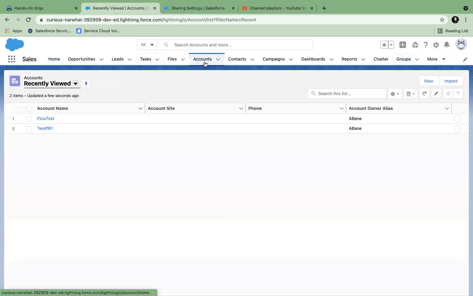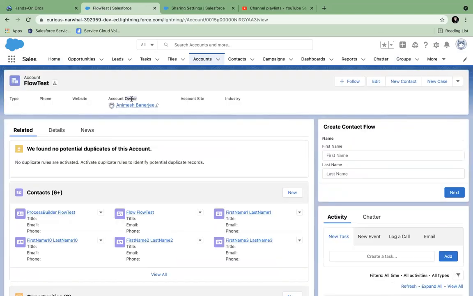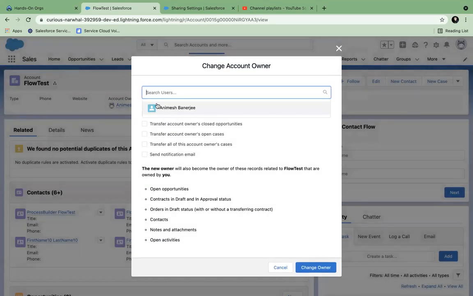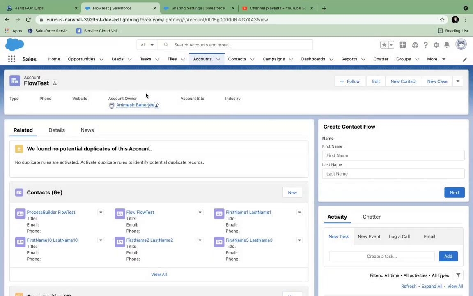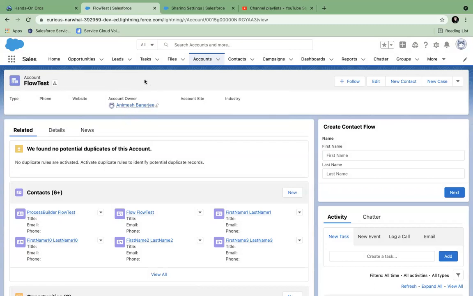Where is the owner? If you go to the account or any record in Salesforce, you will always have an owner. So this is the record we are talking about. If you change this owner, then basically you give access to another person. Yeah, then this original user, even if this user has created the record, will lose access.